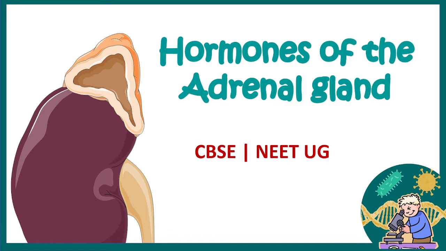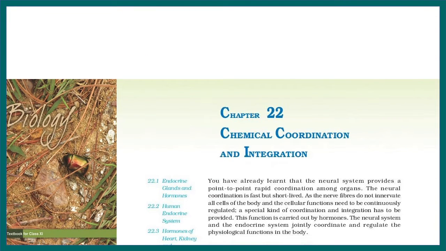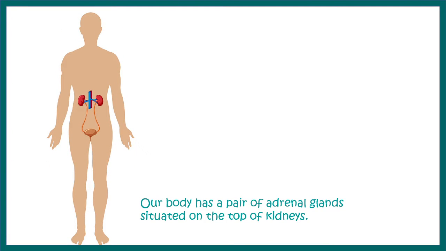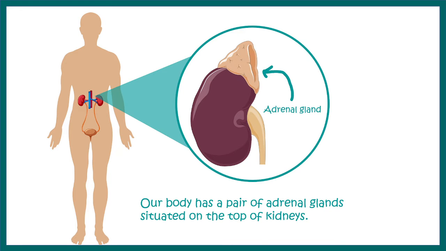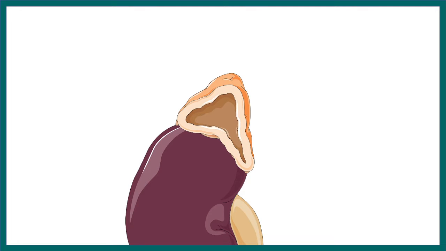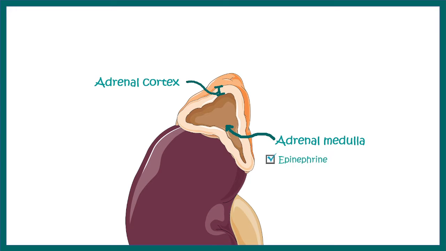In 10 minutes everything would be clear. This concept is from NCERT class 11 textbook chapter number 22. Our body has a pair of adrenal glands which are situated on the top of kidneys. If we cut a cross section of these adrenal glands, it would look like this, where the outer part is known as the adrenal cortex, the inner part is known as the adrenal medulla, which is dark in this particular diagram. Adrenal medulla secretes hormones like epinephrine or adrenaline and norepinephrine or noradrenaline.